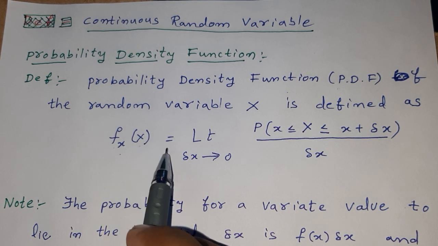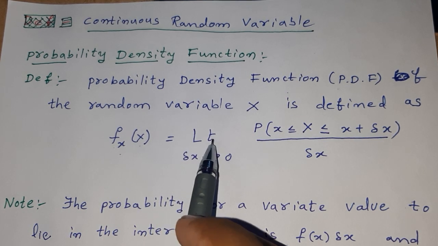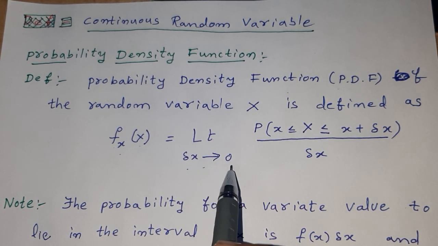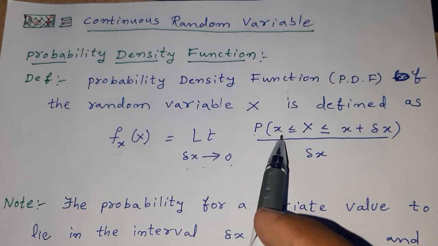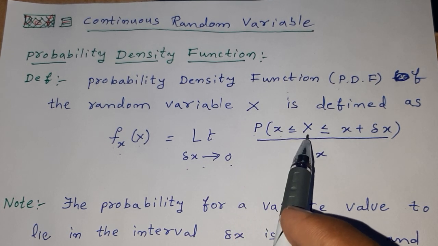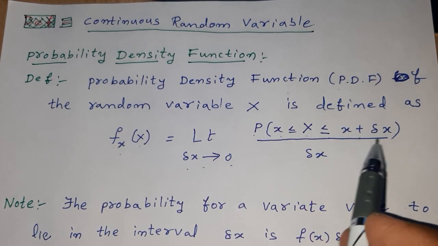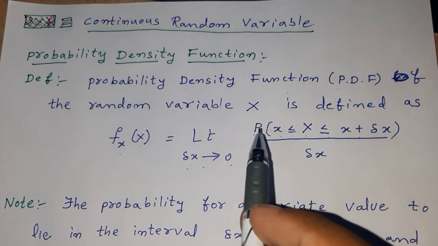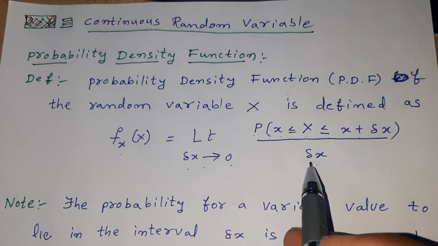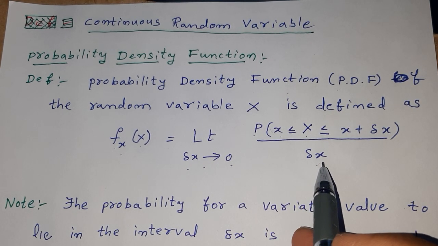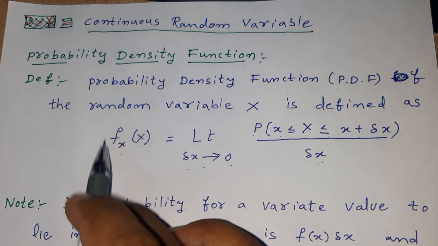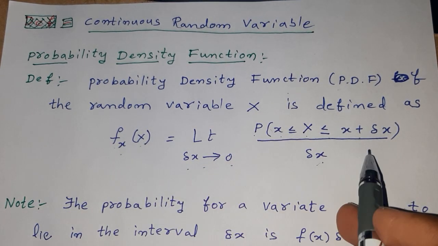f of x is equal to the limit as delta x tends to 0 of the probability that x is less than or equal to the random variable capital X, which is less than or equal to x plus delta x. It is nothing but the probability of an interval divided by delta x. The probability density function is defined like this.